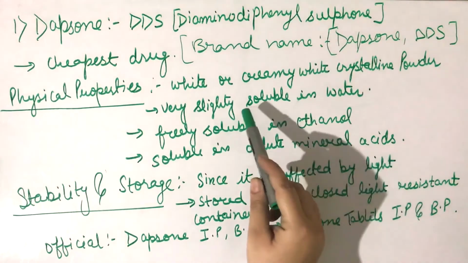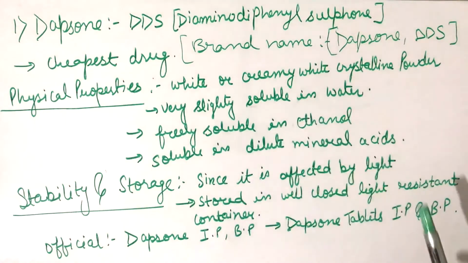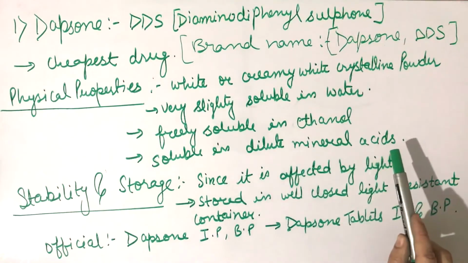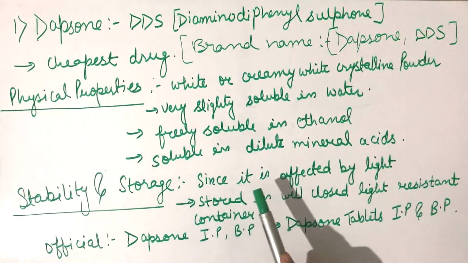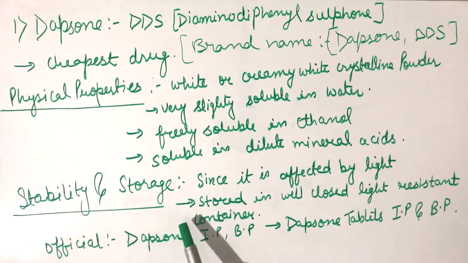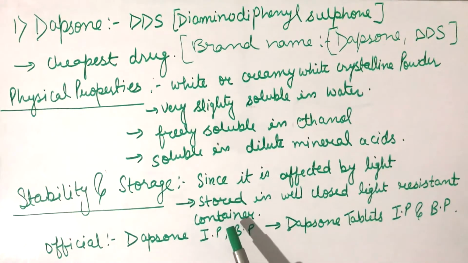Now if we talk about the physical properties of dapsone, it occurs as white or creamy white crystalline powder which is slightly soluble in water but freely soluble in ethanol. It is also soluble in dilute mineral acid. Now the stability and storage of dapsone: since it is affected by light, dapsone is stored in a well closed, light resistant container. The official forms of dapsone are dapsone IP/BP and dapsone tablet IP and BP.